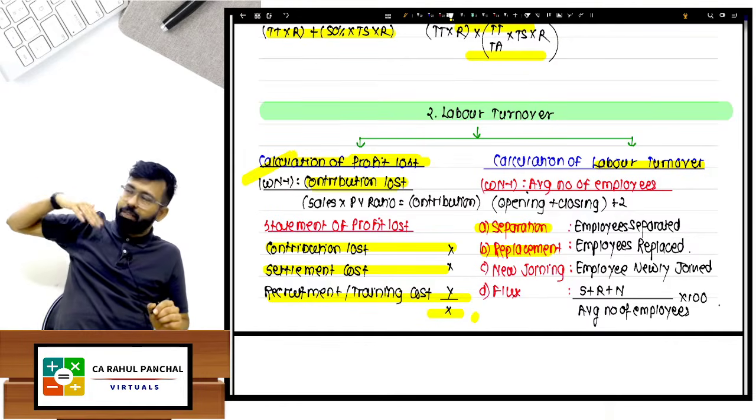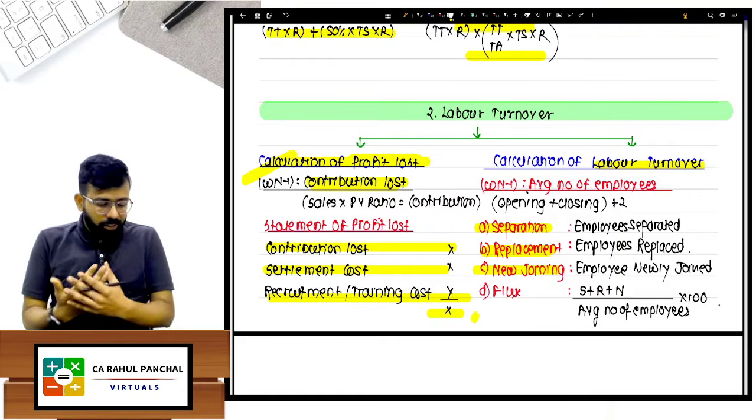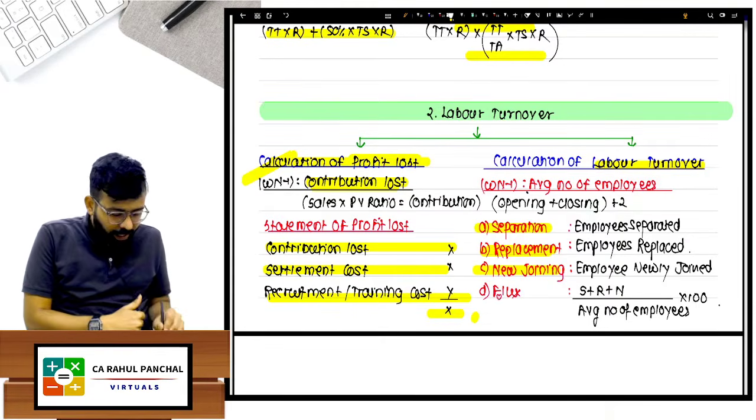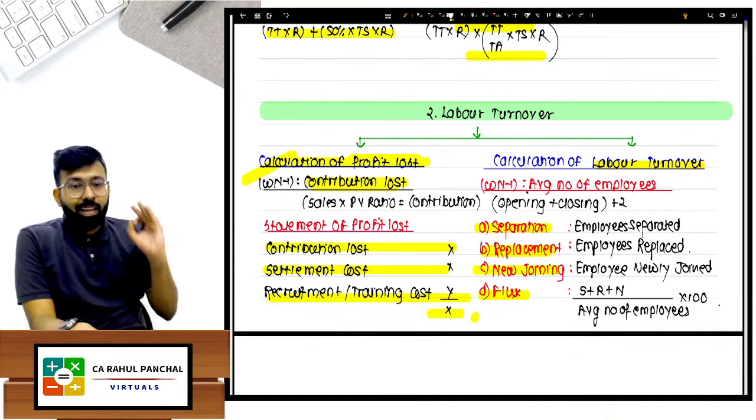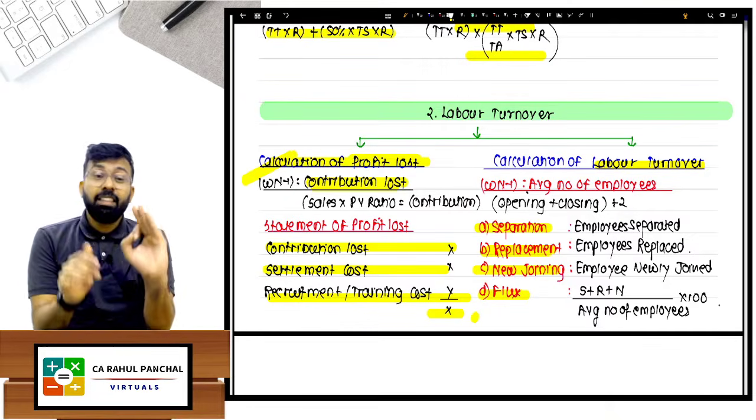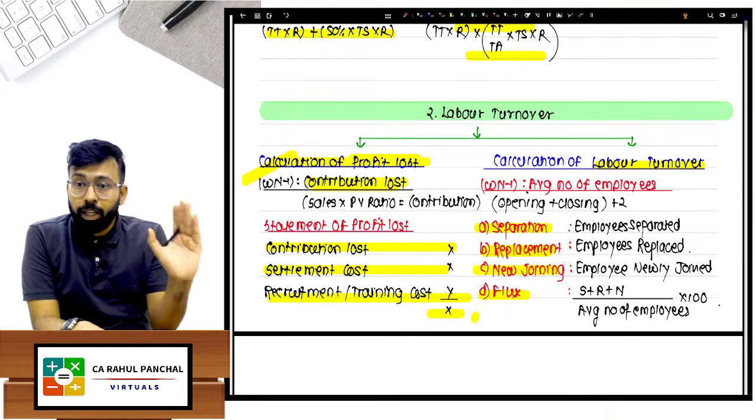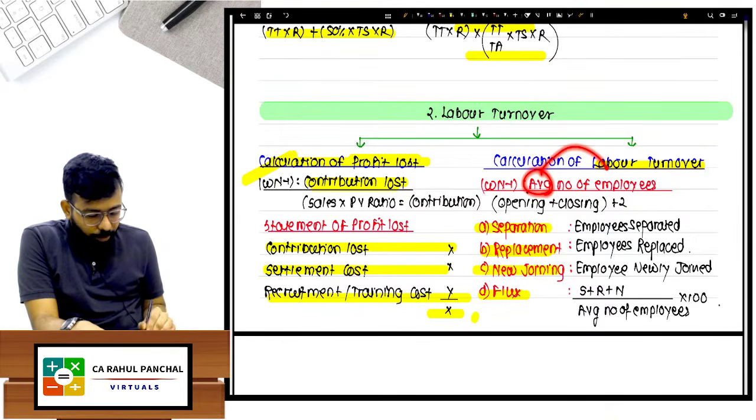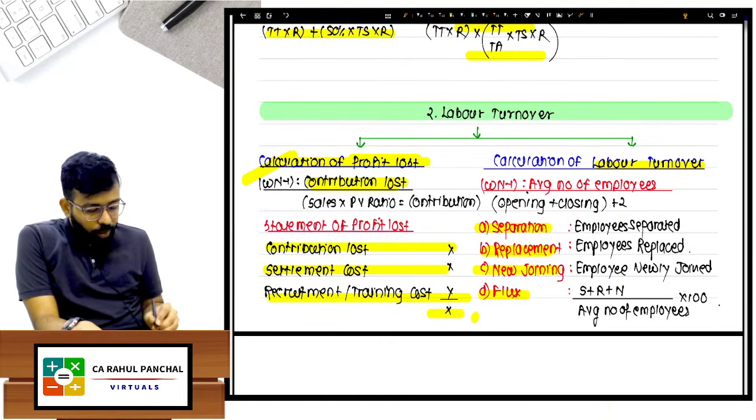Someone comes in your life, then there is replacement. Then you say new joining, or bhi log aate, we will say, so extra joining is, that is new joining is there. And then there is a flux method which is there. Understand? What is the formula? If in the question it is written calculate labor turnover, first calculate average number of employees. When you say calculation of average number of employees, how will you get?